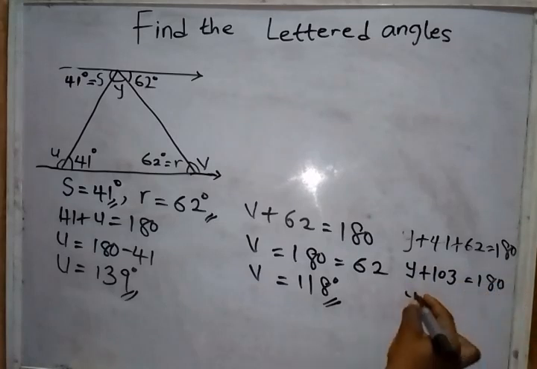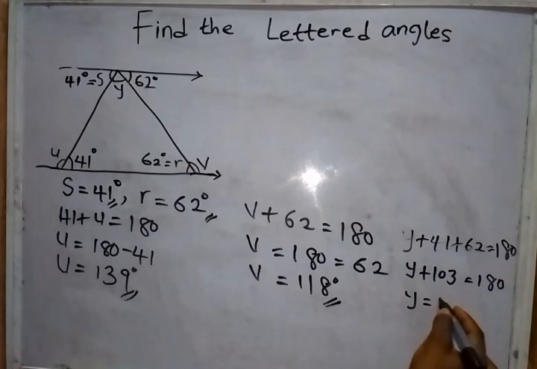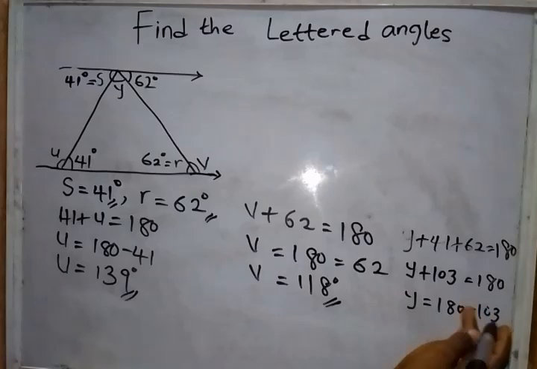So our angle Y will be 180 minus 103, which will give us final answer as Y equals to 77 degrees. Now we have gotten our angle S, our angle U, our angle R, our angle V, and our angle Y.